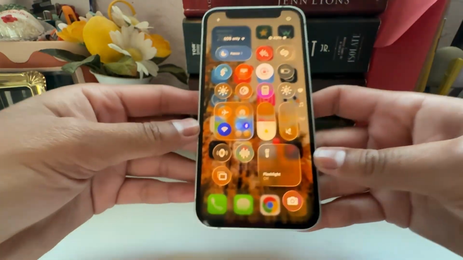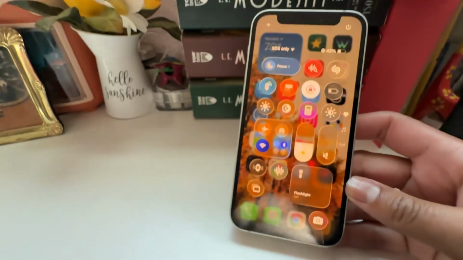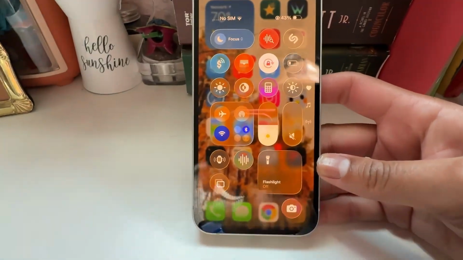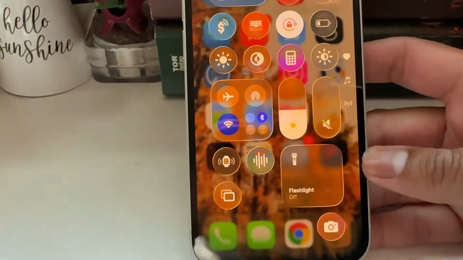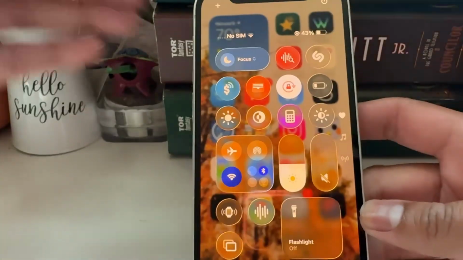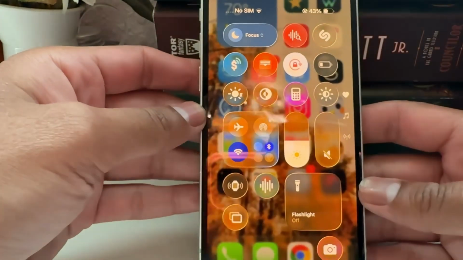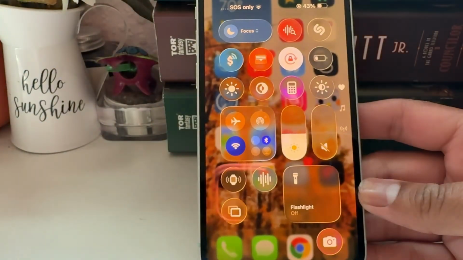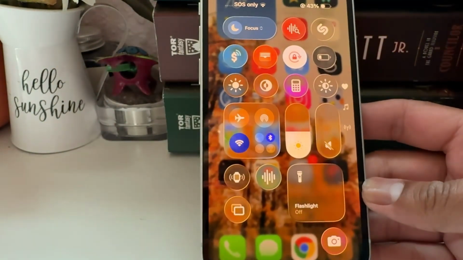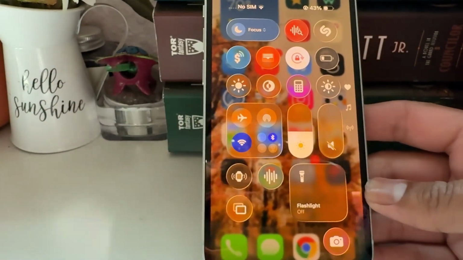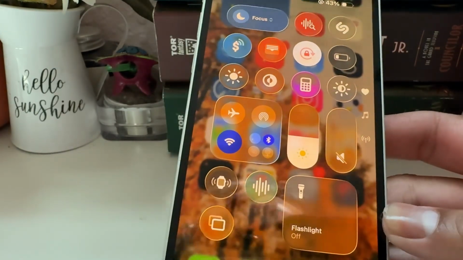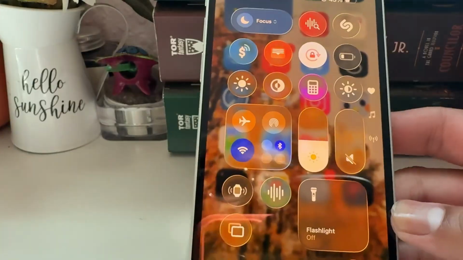Okay, so let's go here. And this is probably, oh, I'm trying to get the glare. I'm getting a bunch of glare. Sorry, guys. I might have to zoom in for this. Okay, so this is the control center. Now this looks like whatever they were going for. Liquid glass. They should have called it bubble glass. I don't know how you could look at this and not immediately think of bubbles.